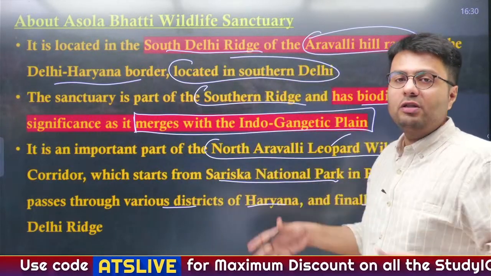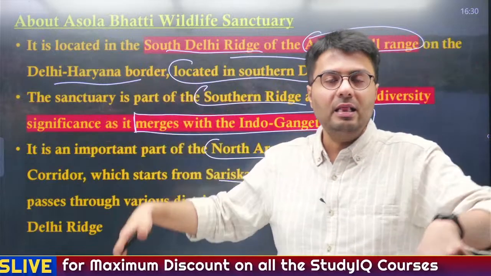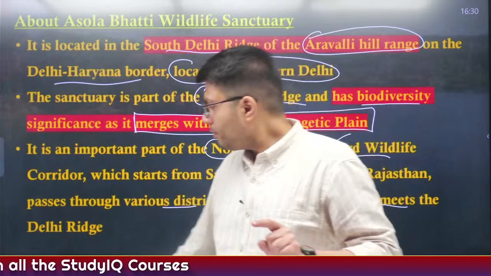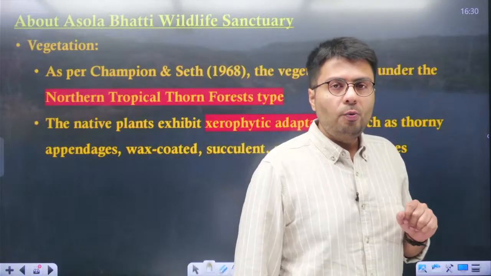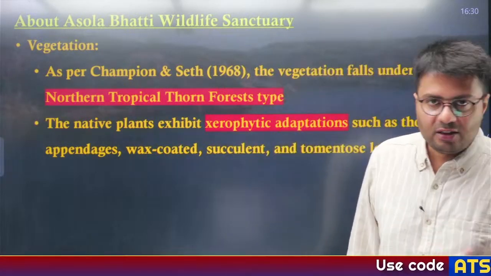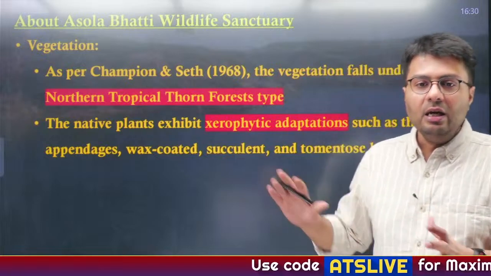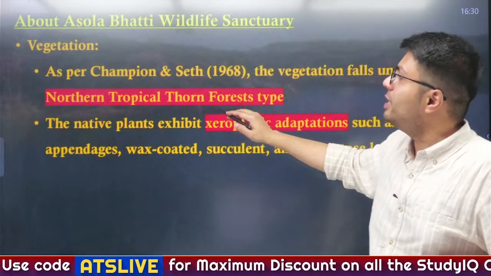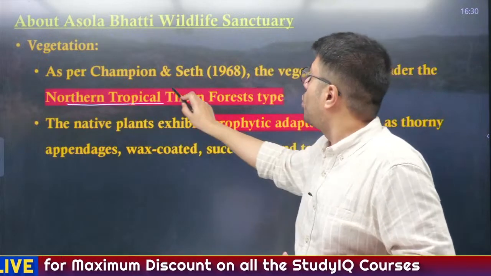So the spotting of such a leopard is not a big hue and cry in Delhi, because you expect leopards to be there, right? Now let us understand what flora and fauna are present in the region. In terms of vegetation, what is primarily dominant in the Asola Bhati Wildlife Sanctuary is the northern tropical thorn forest type.